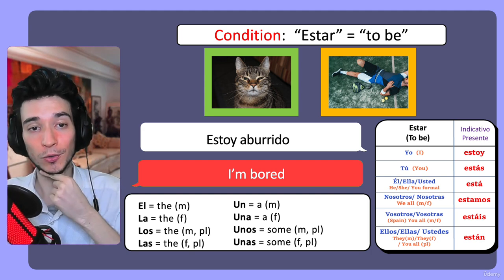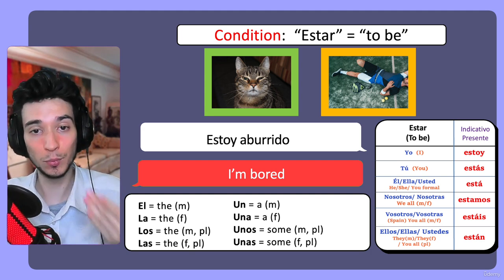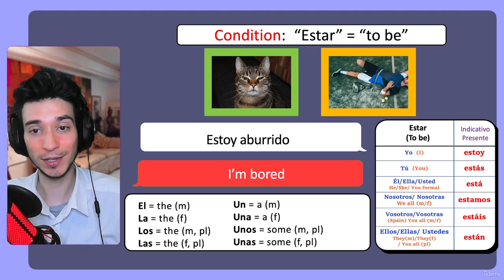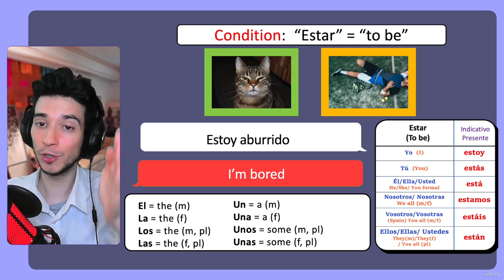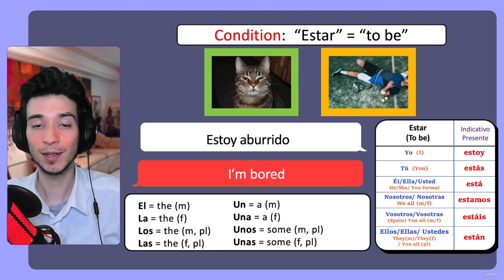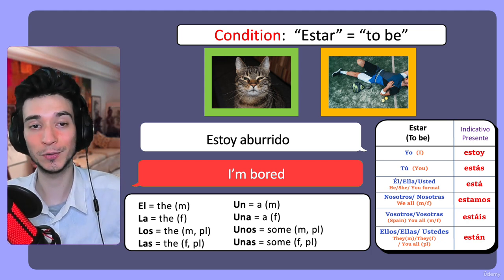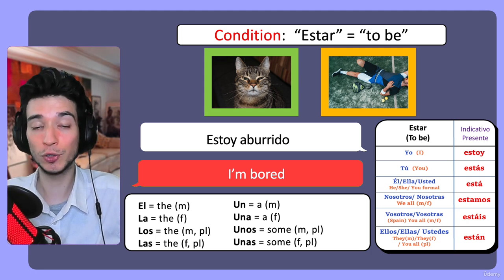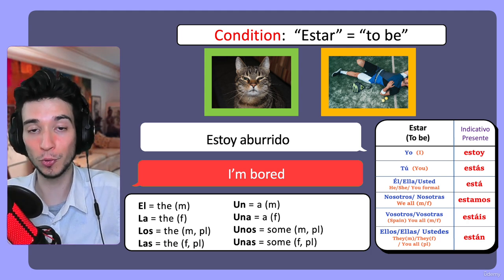So you have a physical or a mental condition. Aburrido means bored. Estoy. Yo estoy. I'm bored. And you can just remove the yo if you want, because we know estoy refers to yo. It's equally understandable. You can say yo estoy aburrido or simply estoy aburrido.